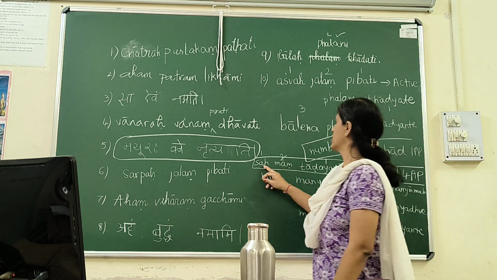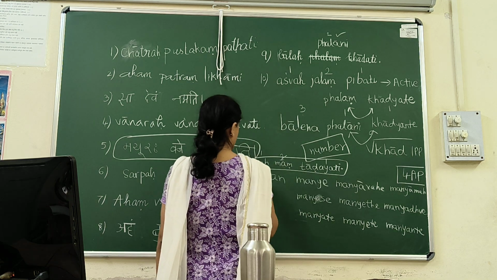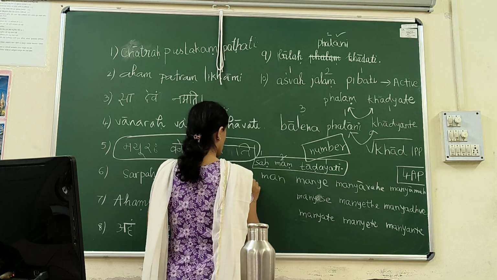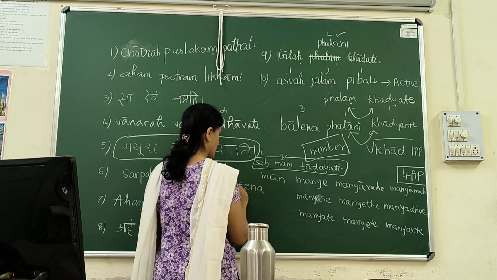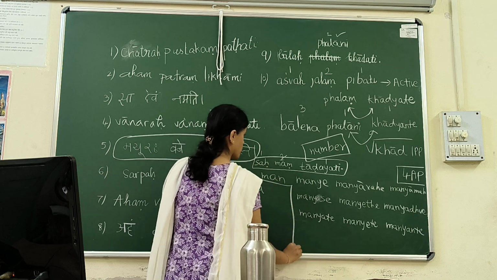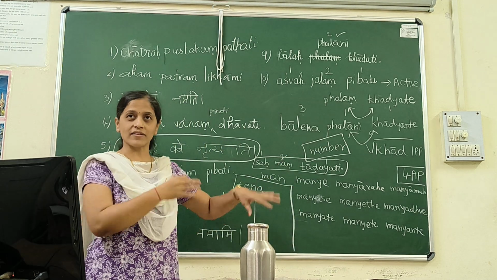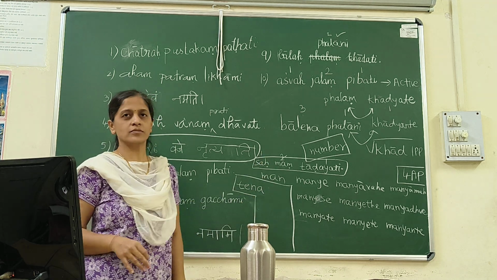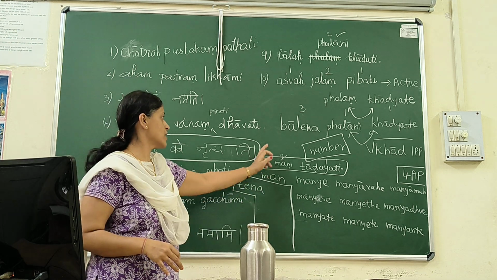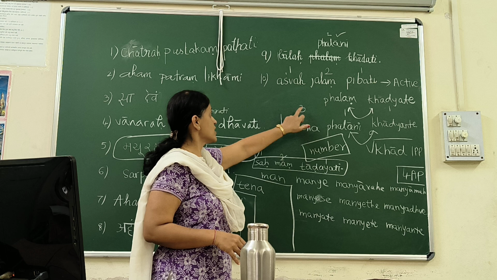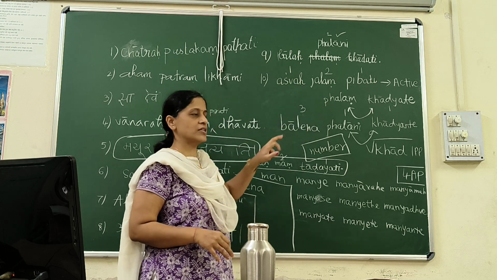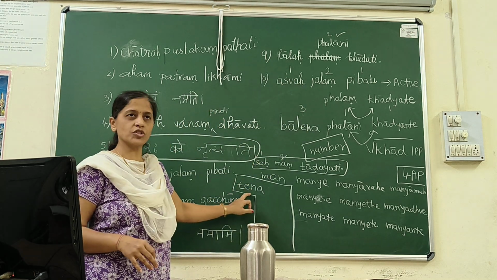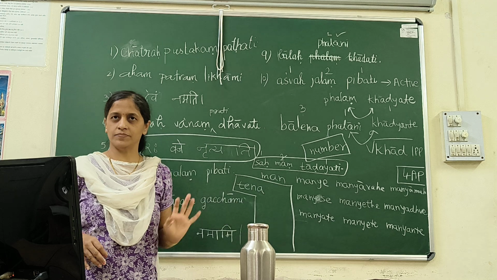Now saha will change to Tena. I'll write it here now. I don't want to erase anything, so I'm writing like that. Sorry for that. Saha will change to Tena because we have learned that 1 changes to 3, that means subject changes to instrumental case. Saha is the subject which has changed to instrumental, Tena is instrumental of sa.